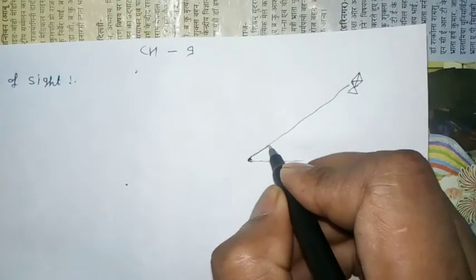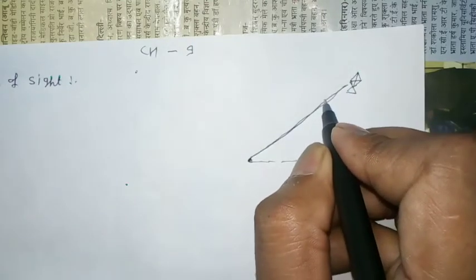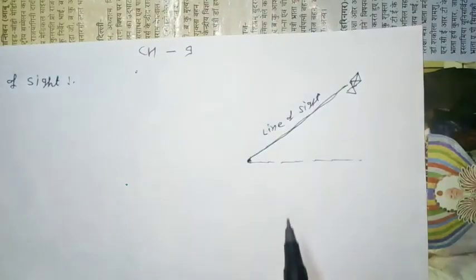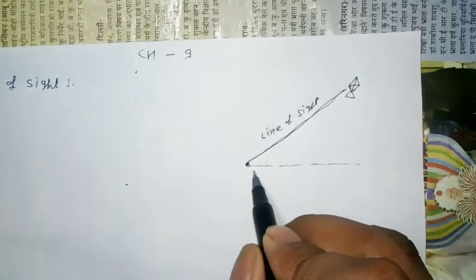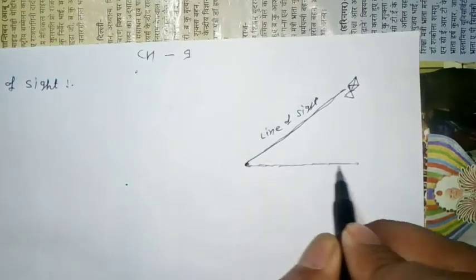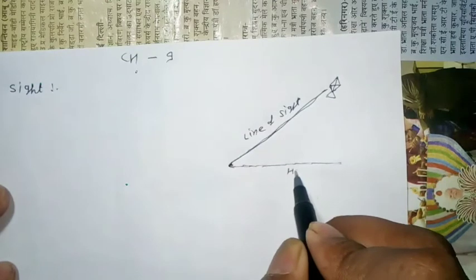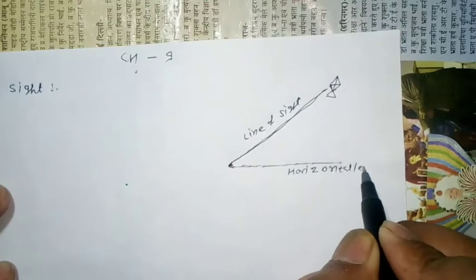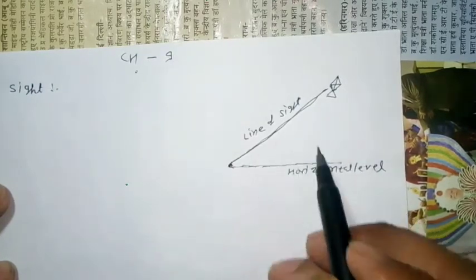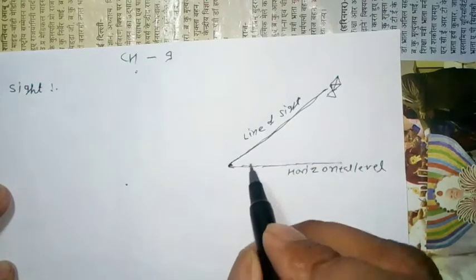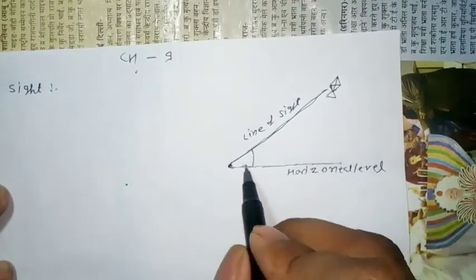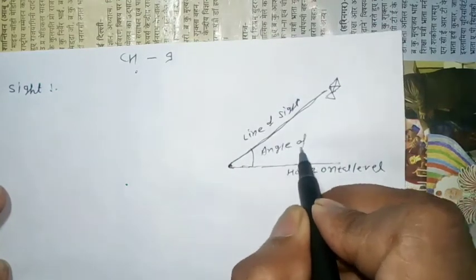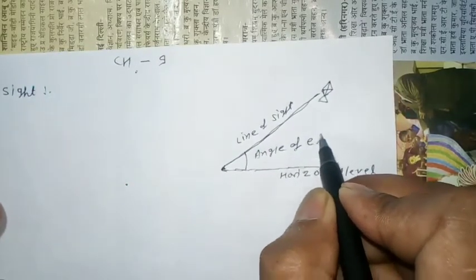Then this ray is called line of sight, and this is horizontal level, so the angle between line of sight and horizontal level is called angle of elevation.